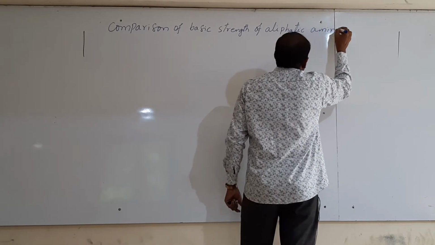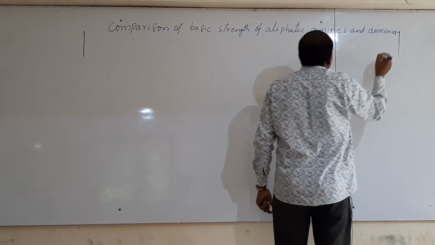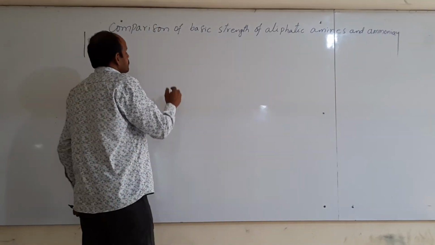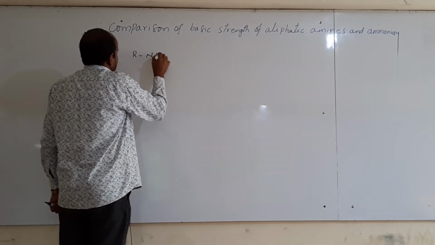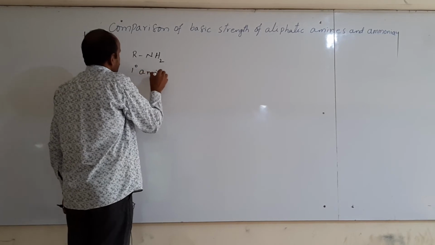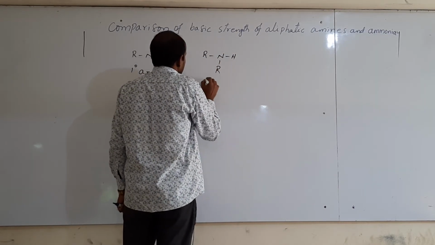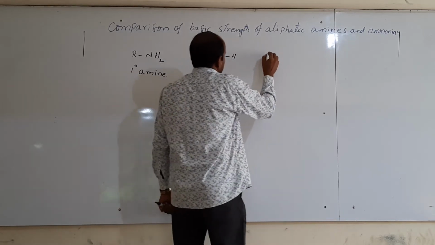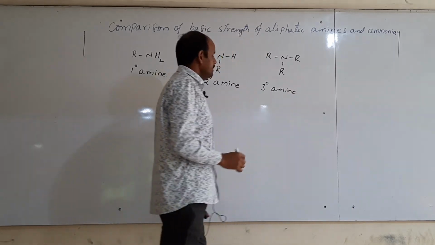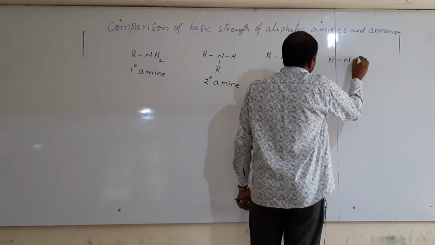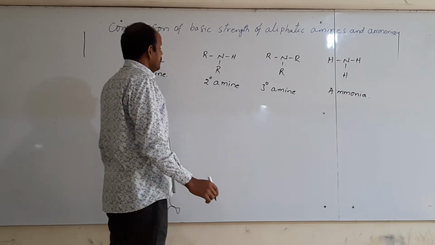If you take aliphatic amines, RNH2 is the primary amine, R2NH is the secondary amine, the next one is the tertiary amine, and then ammonia.